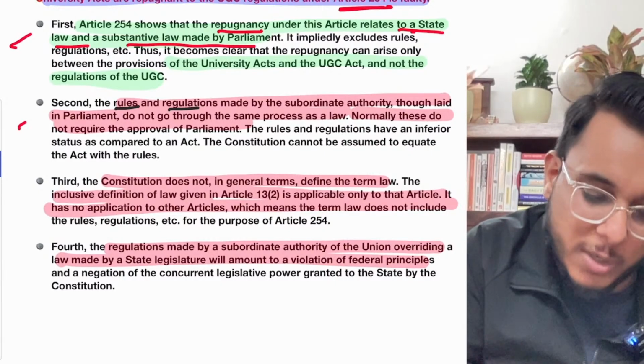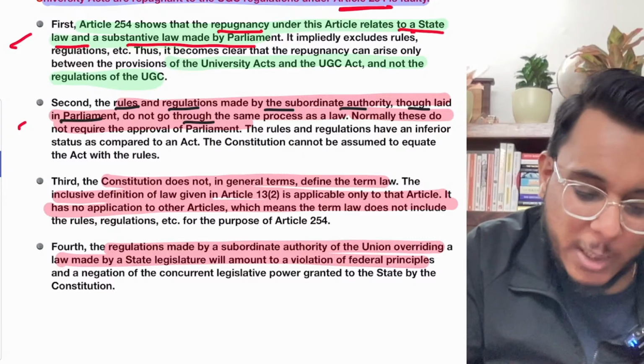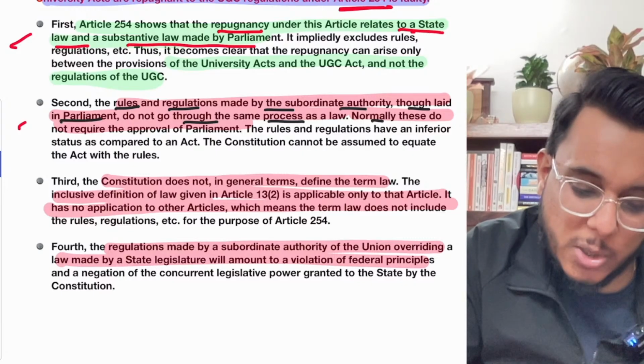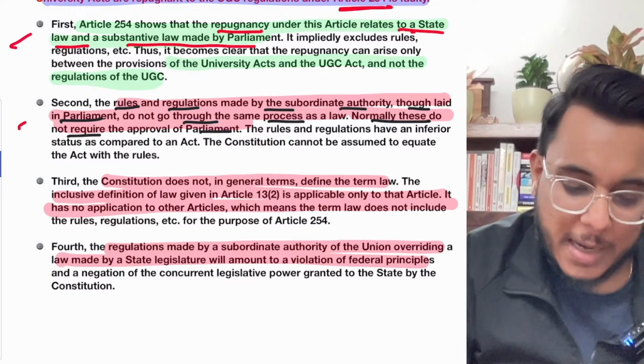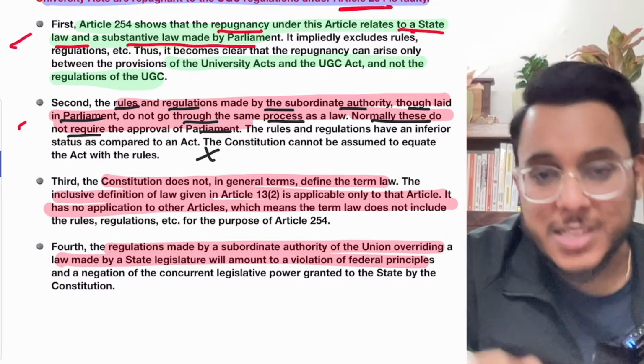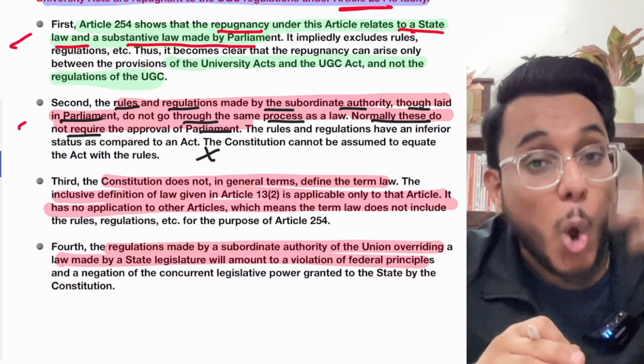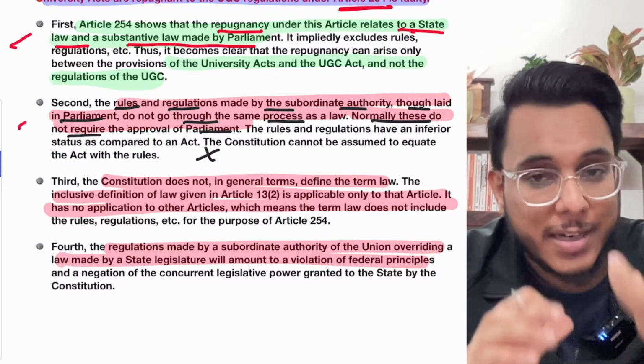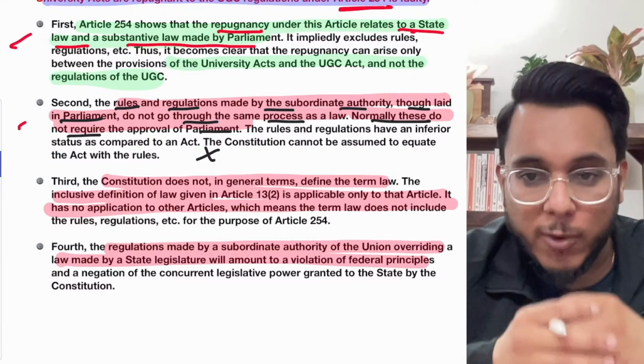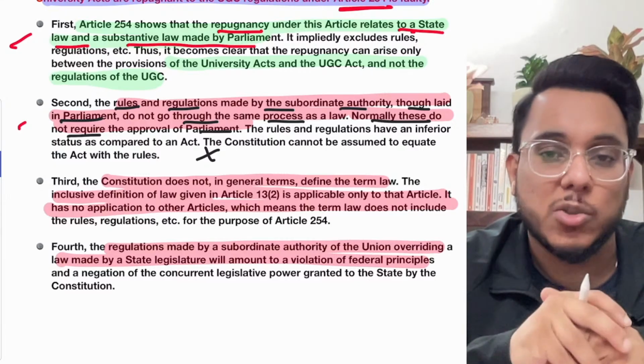that the rules and regulations made by the subordinate authorities, fine, though they are laid in the parliament, they don't go through the same process as law. Normally, they do not require the approval of the parliament. Okay, so therefore, the regulations are not supreme. And if the regulation comes in conflict with the law, then the law has to prevail. And the law, therefore, at the level of the state is more supreme. So therefore, whatever the Supreme Court has done, it is not correct.